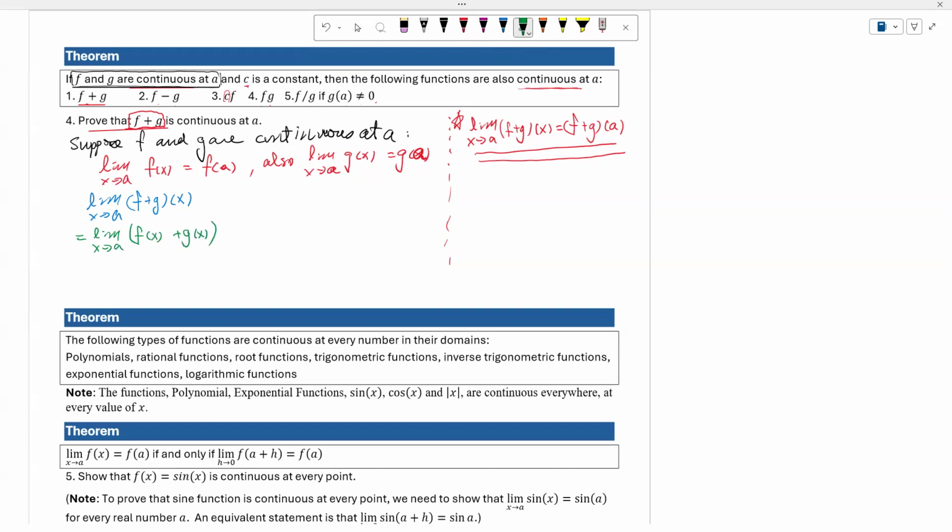Right? And the limit law tells me I will be able to rewrite this as the sum of two limits. And now the limit as x approaches a of f of x equals f of a.